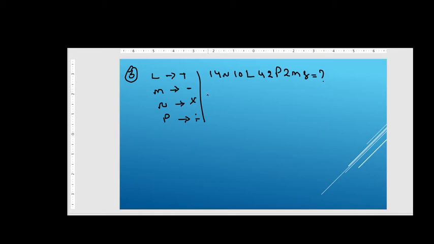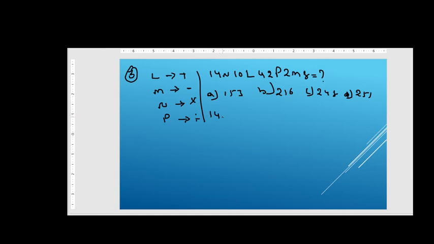But before that, let me give you the options. Option A is 153, option B is 216, option C is 248, and option D is 251, right friends? So these are the options for you, so please do try to attempt this question, right?